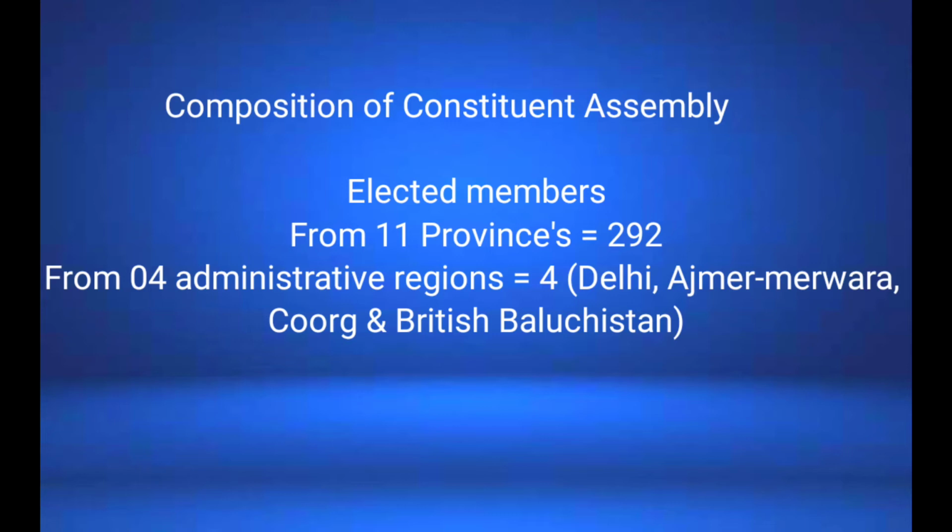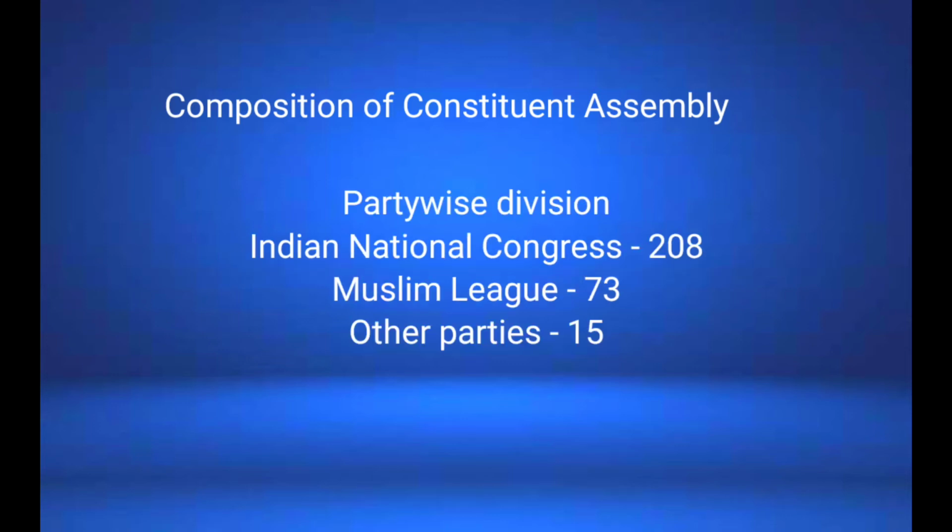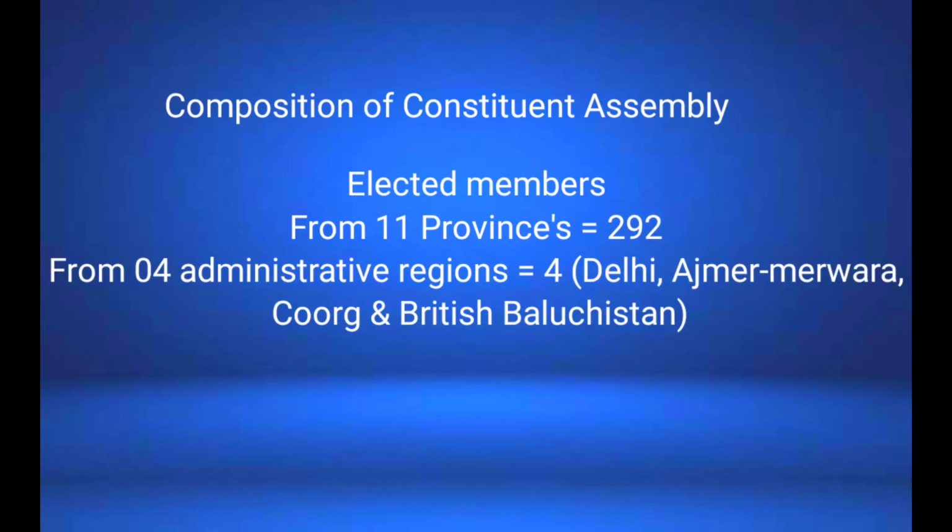In that 389 members, 296 members were elected from various provinces. At that time we had provinces, not states. So we had Madras province, Bombay province, like that. And 93 members were nominated based on the expertise they had. In the total of 296 elected members, 208 members won from the Congress, 73 members from the Muslim League, and 15 members from other parties.